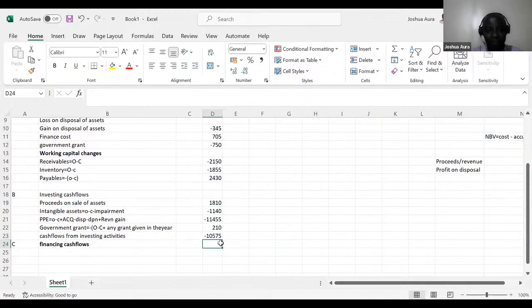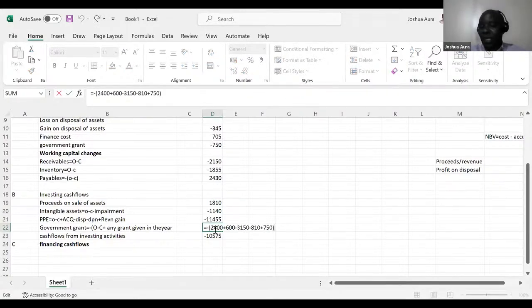No, there is a problem. I've done this question. You're supposed to come to this, and the problem must be in these government grants. So remember, for government grants, let me just say F2 there. What do we do for government grants? If I look at the question paper, what do we have here for government grants? I think there is a problem here.